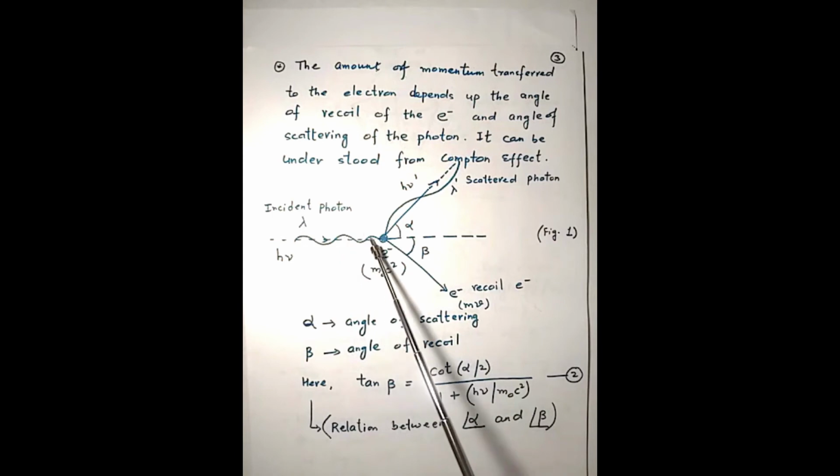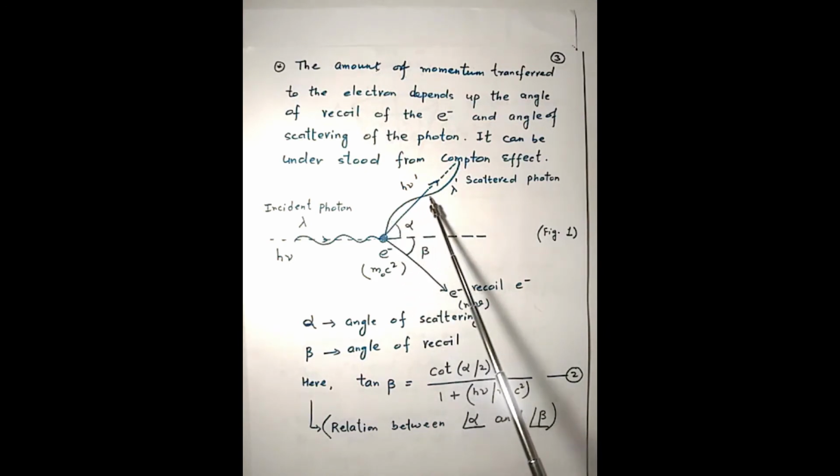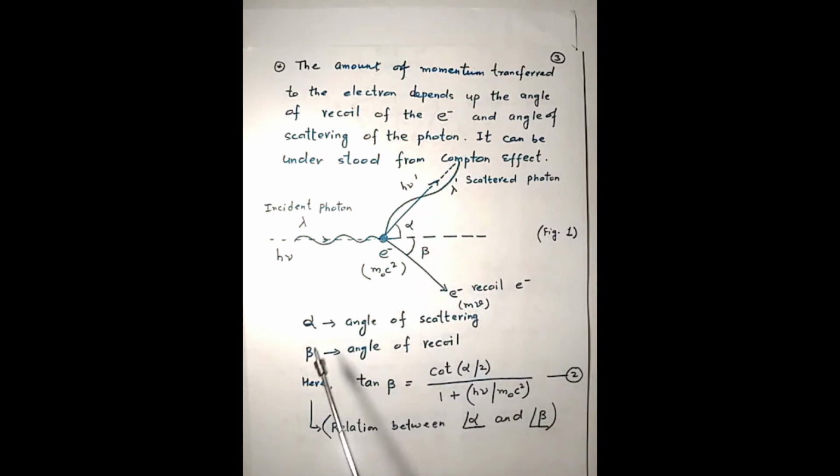When the incident photon interacts with the electron, partially its momentum is transferred to the electron, which gets recoiled in a particular direction. Say the direction of recoil is given by angle beta, and the direction of scattering of the photon is alpha. So a photon of higher wavelength goes along this direction. So alpha here is the angle of scattering of the photon and beta the angle of recoil of the electron.